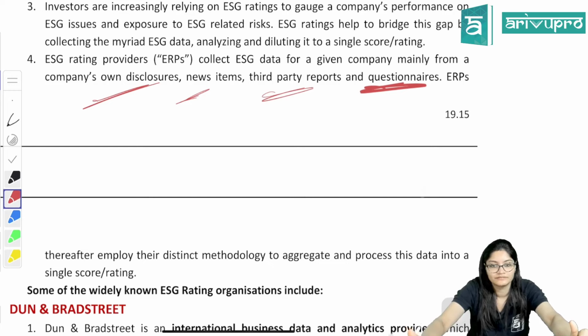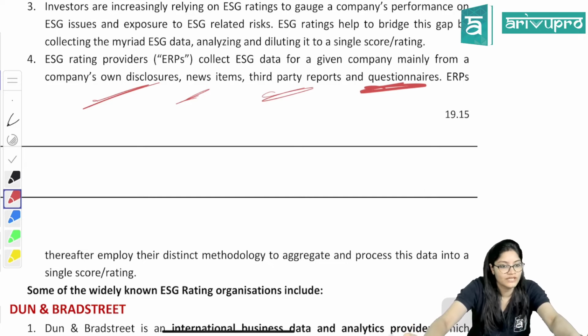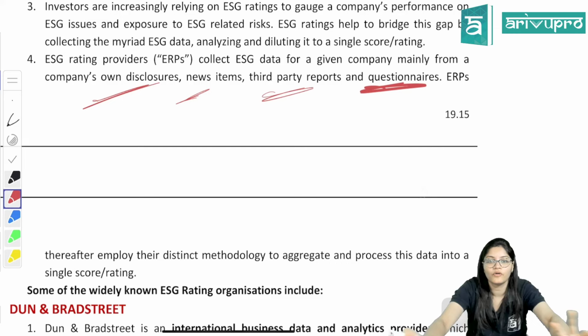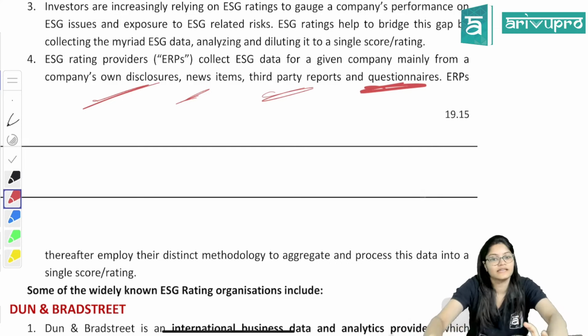It is not that they will follow only one method, that okay, we will go and ask. No. They will check the documentation of the company also. They may ask some external people, third parties also, if something new in the news came up. So from all these areas, they will collect all the data, and then they will analyze it and give the ratings.